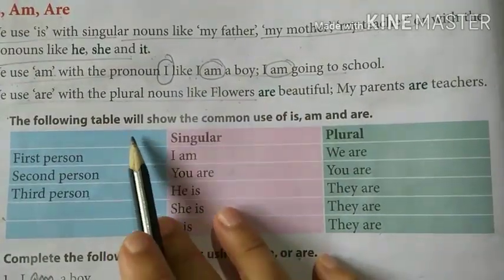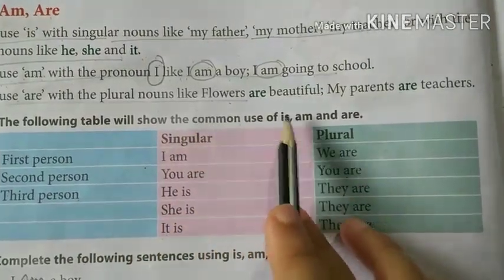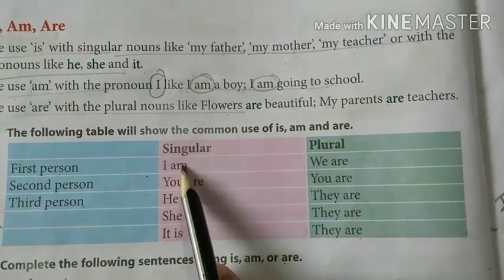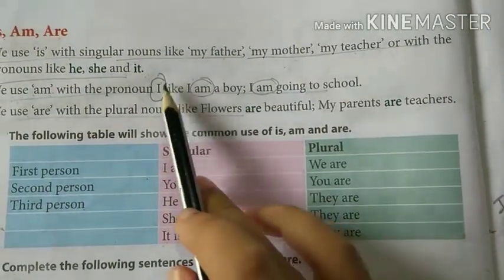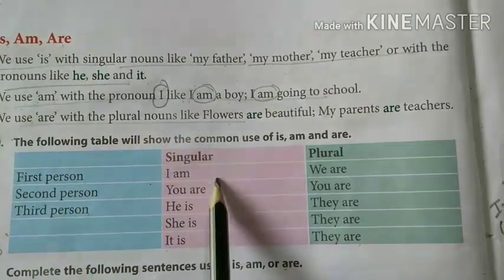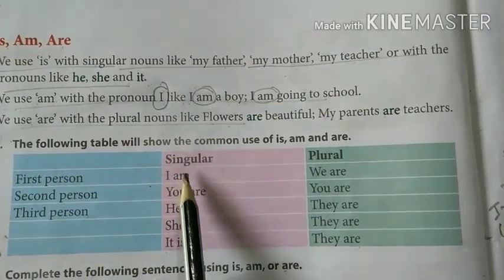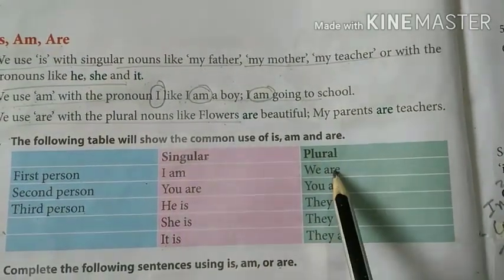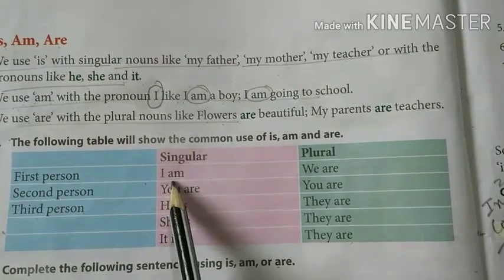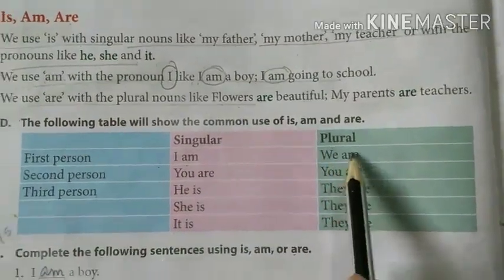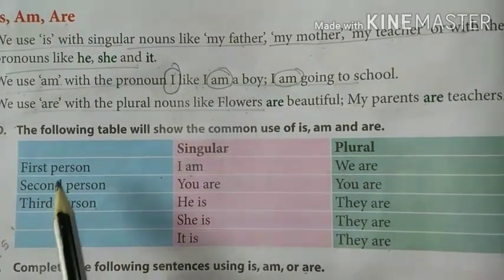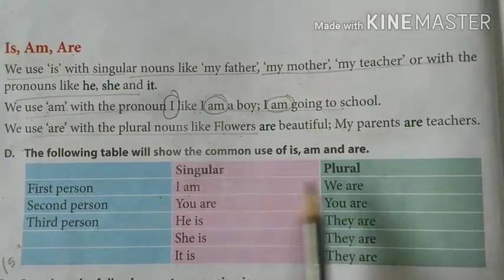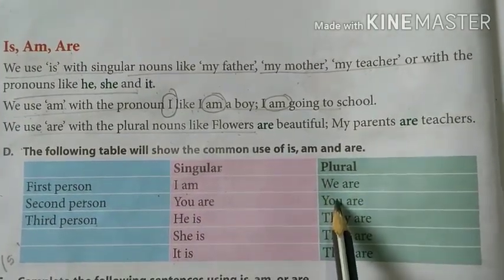Now let us see the table that is given which shows the common use of is, am and are. So in first person singular it becomes I am. Okay, so we have seen the uses of am. So in singular, when only one person is mentioned, it becomes I am. But in plural, it becomes we are. In second person singular, it becomes you are. And in plural also it remains you are.